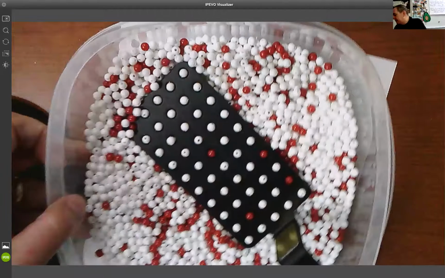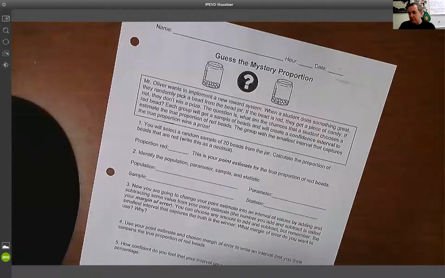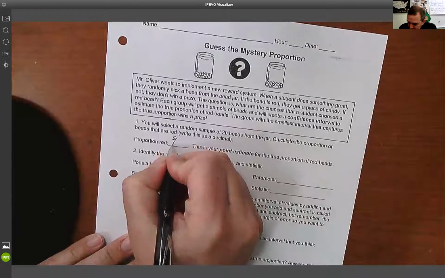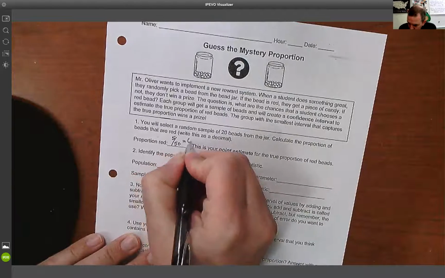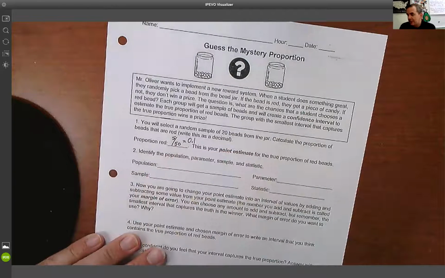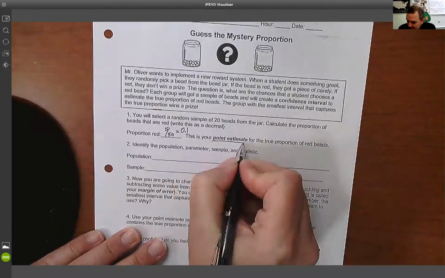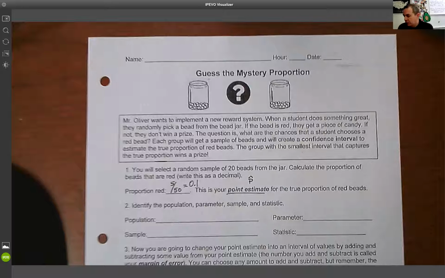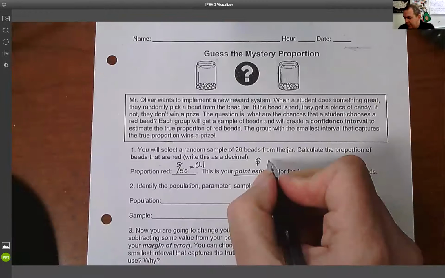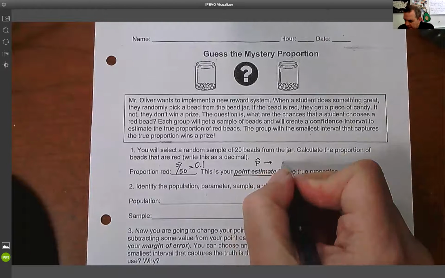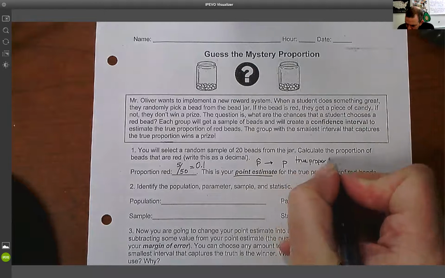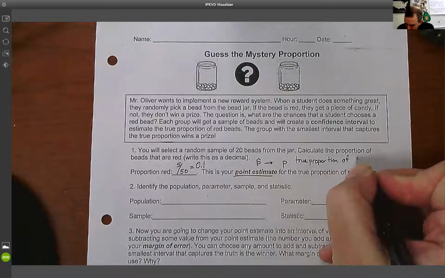So what I believe is, when I'm looking at this, when I'm making my best guess, is that based on this sample, 5 out of 50 or 0.1 are red. So this is going to be called my point estimate, and it's represented by the notation we've seen before, p hat. So it's a sample. So what we're going to do is we're trying to figure out this p hat in order to estimate the p, which is the true proportion of red beads.